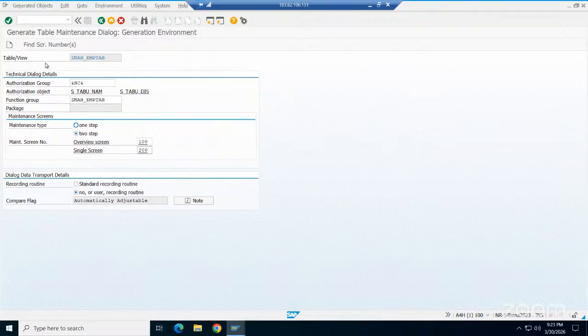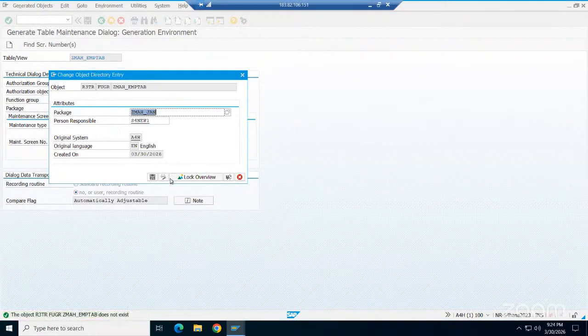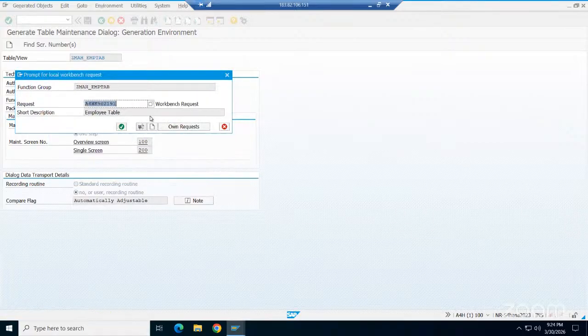The moment you click on create, what is going to happen? It will create two screens, correct, two screens. And this program also, the system will create. Click on create. Use the package. Now the system is generating the screens and program. That's why it is asking for the package.